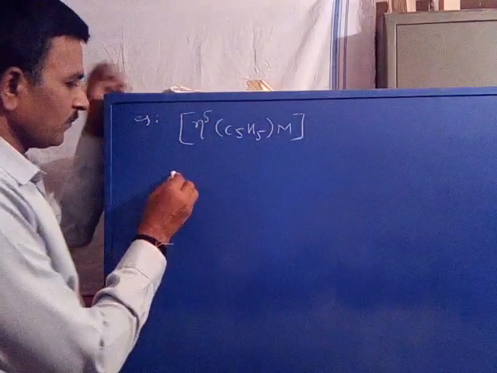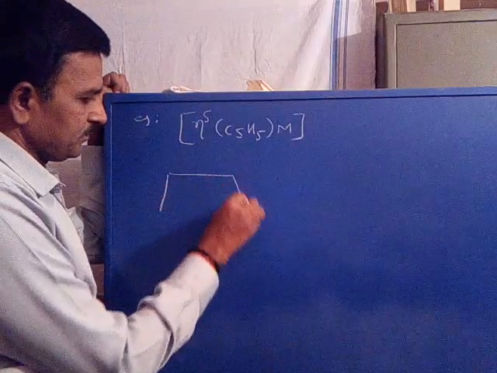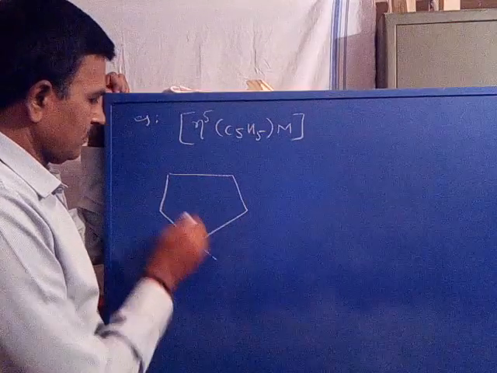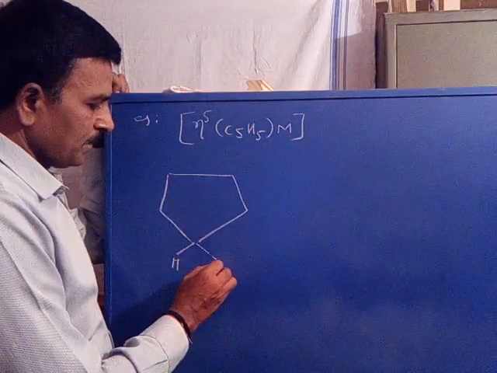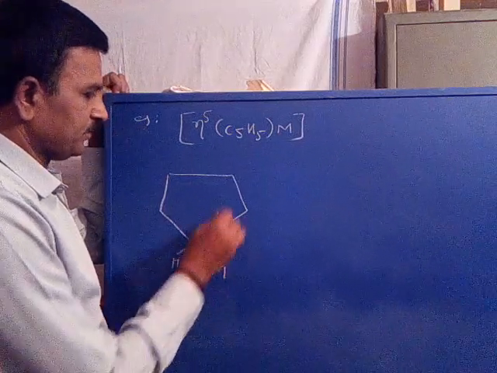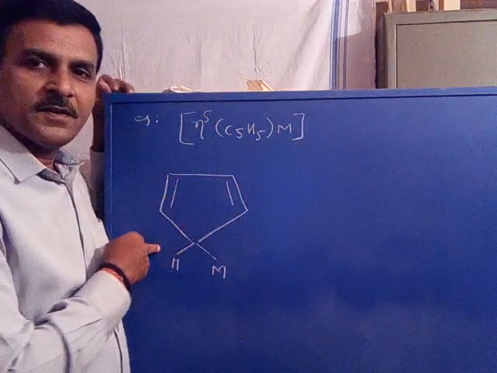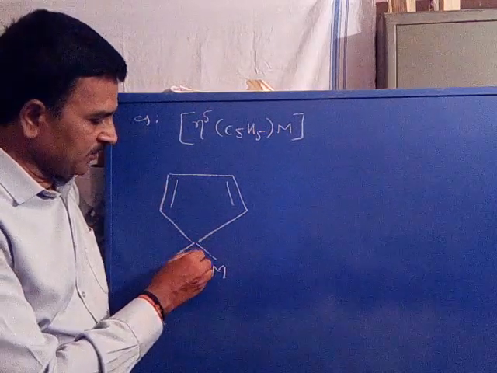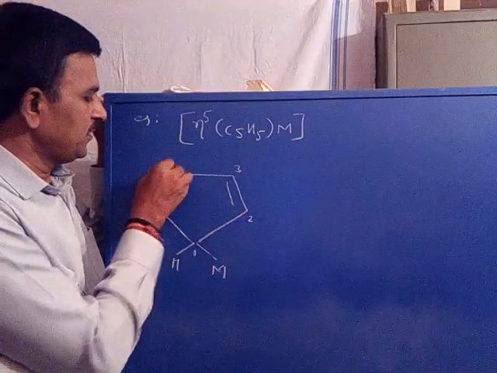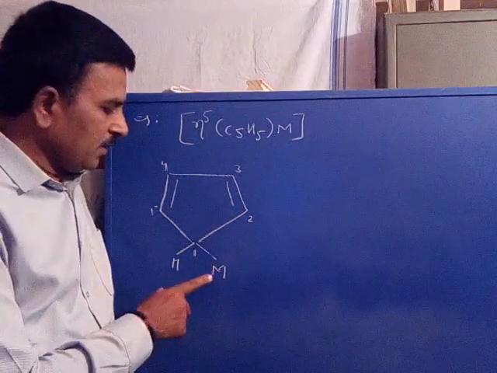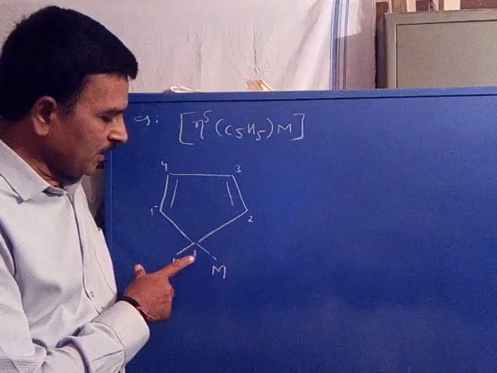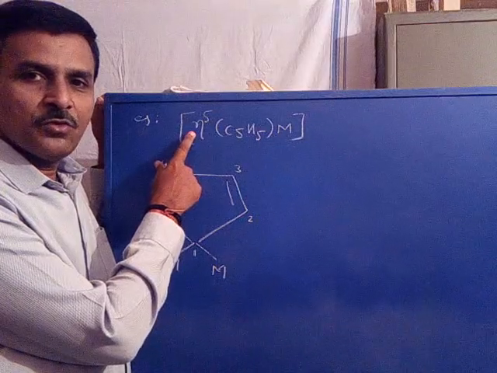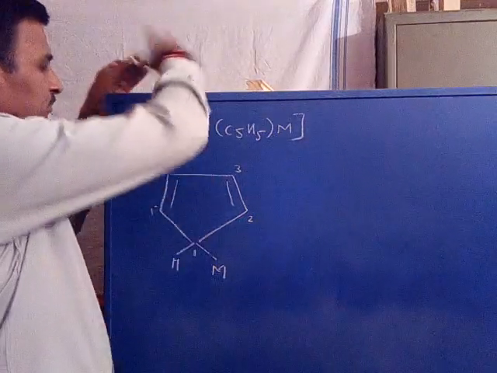Let's see its structure. This is hydrogen. Say this is the metal ion. If we write the structure this way, say this is the first carbon, this is the second carbon, this is the third, this is the fourth, and this is the fifth, where the metal ion is fixed, the metal ion is bound with the first carbon only. But the hapticity 5 shows it has a hybrid structure.